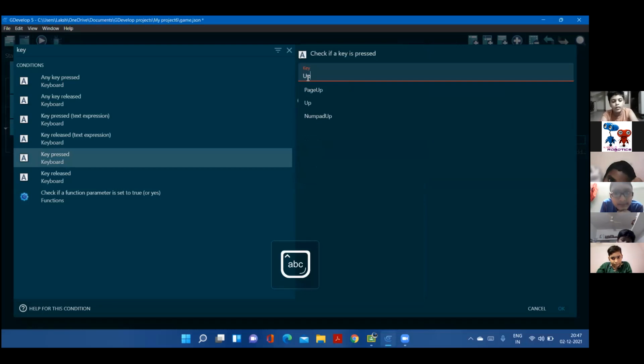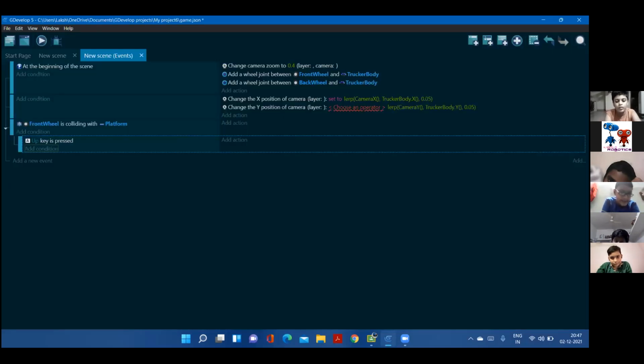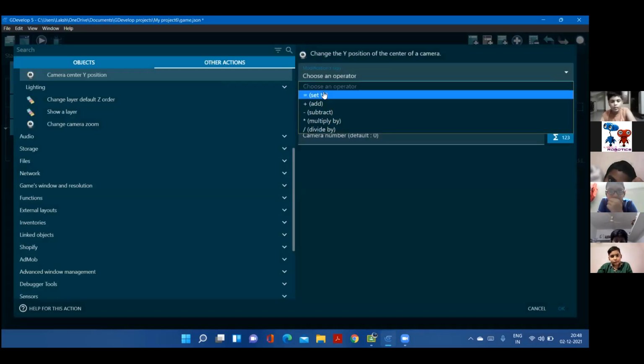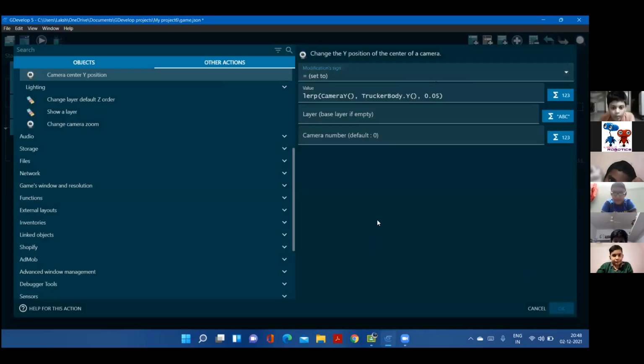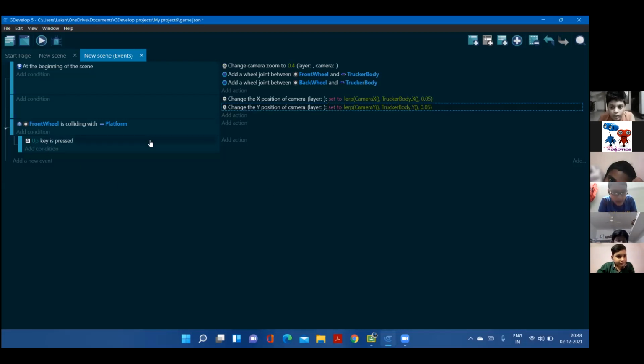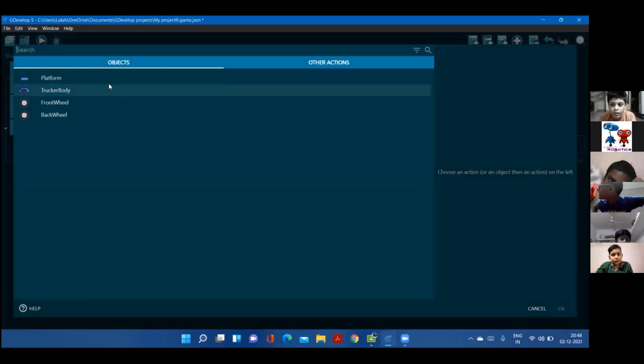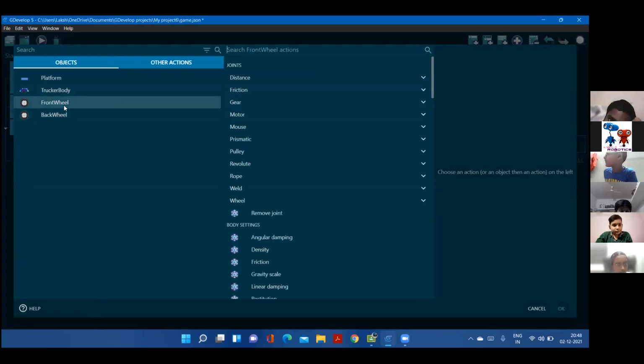Yeah, we can also use WASD. Yeah, okay, but here I'm using up and down keys. Up key is pressed. We're going to change the linear velocity of the front wheel. Okay.